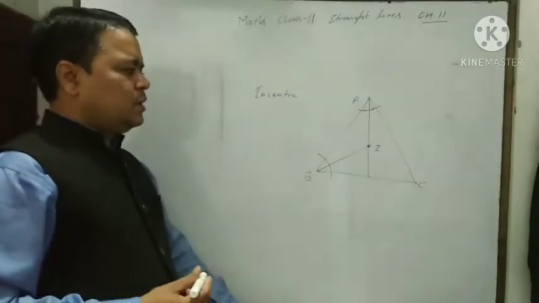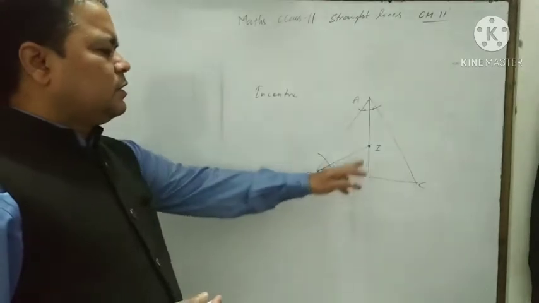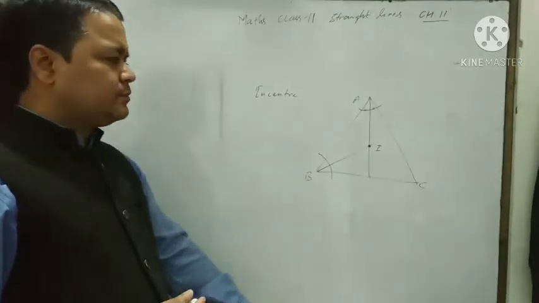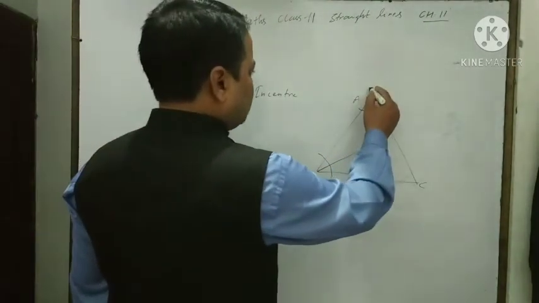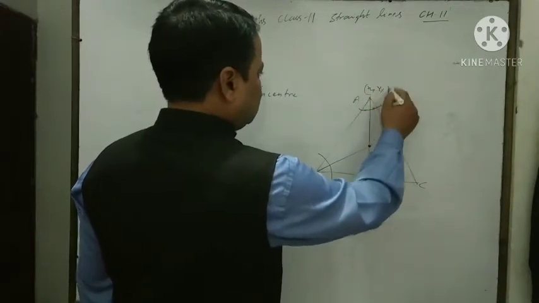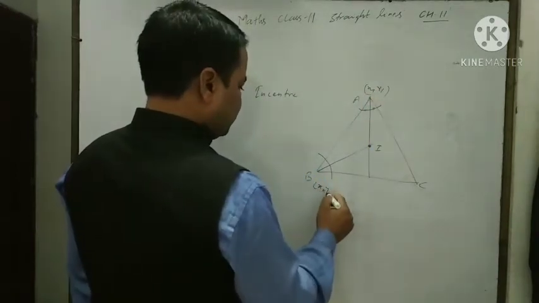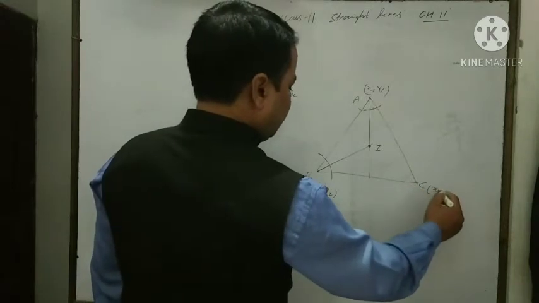Dear students, here how do we find the coordinate of this I? So let the coordinates of the vertices be x1 y1, x2 y2 and x3 y3.